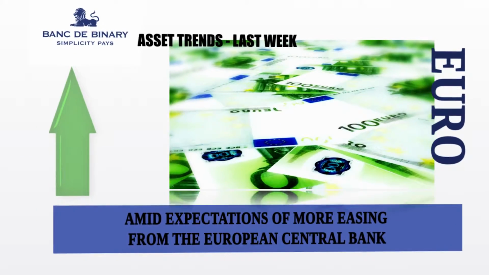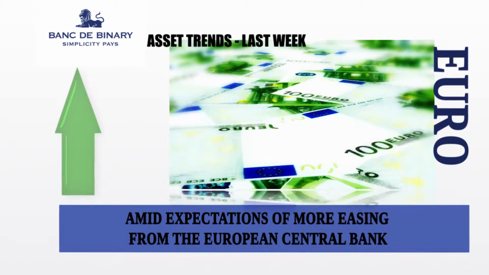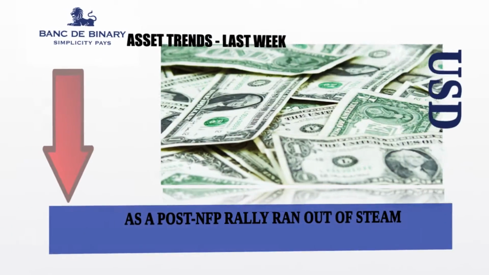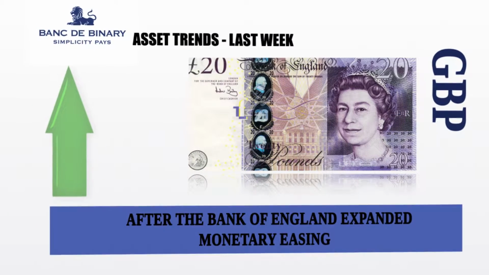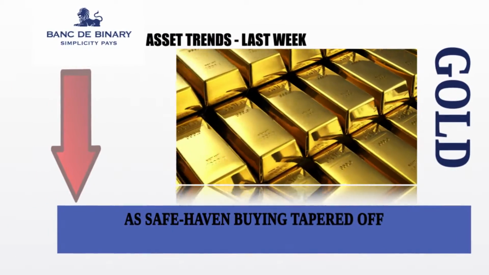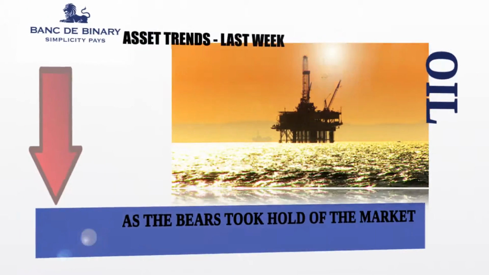The euro was up amid expectations of more easing from the European Central Bank. The USD was down as a post-NFP rally ran out of steam. The GBP was up after the Bank of England expanded monetary easing. Gold was down as safe haven buying tapered off. Oil was down as the bears took hold of the market.